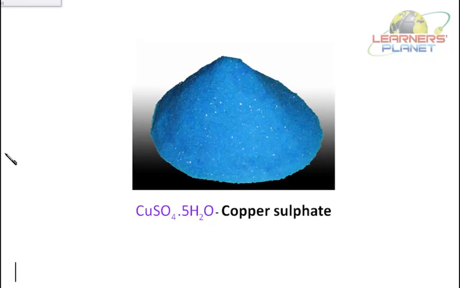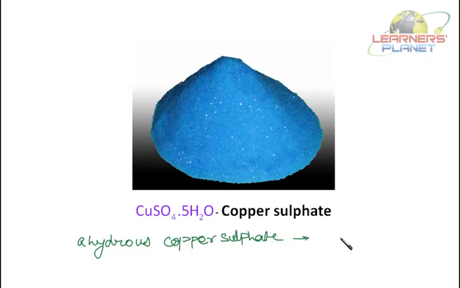So, anhydrous copper sulfate is a white powdery substance. Right?